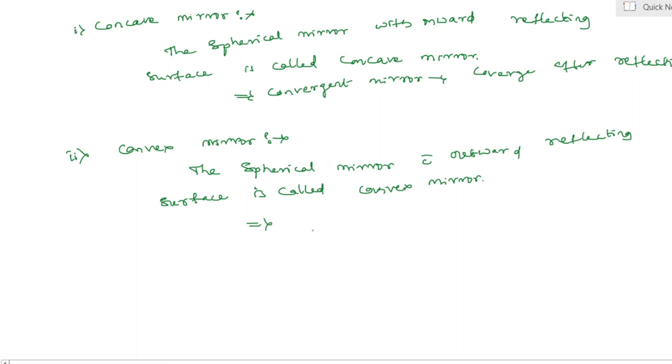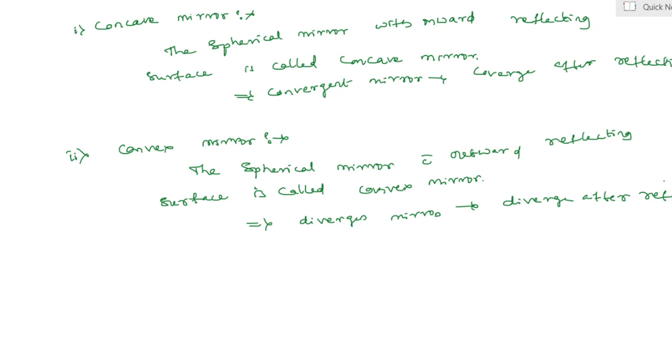It is also termed as what? A divergent mirror. Because it diverges after reflection. Yes, my dear students. Example, the outer curved surface of a shining spoon can be treated or considered as a convex mirror.